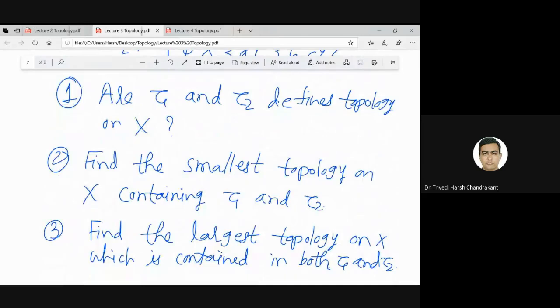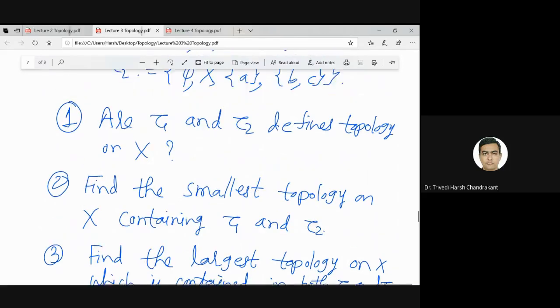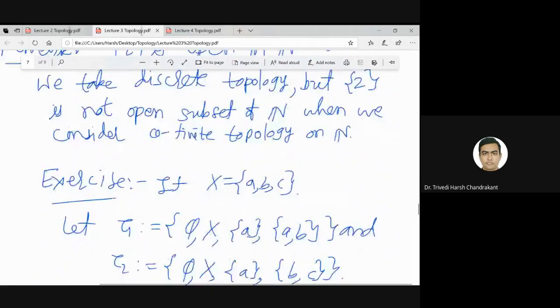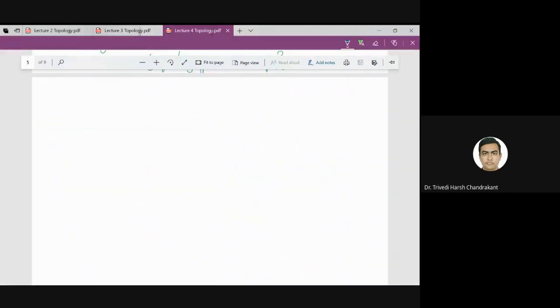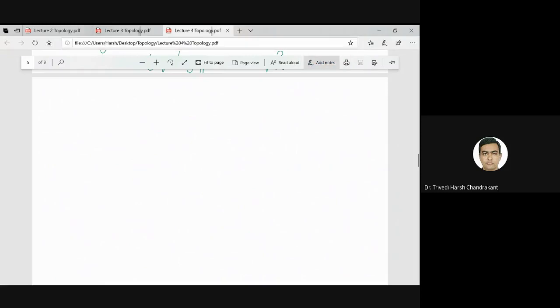The second question is we need to find the smallest topology on X containing tau1 and tau2. So can you give some idea, if I have two topologies tau1 and tau2 on a given set X, can we always find a topology which is contained in tau1 and tau2? Let me write down this question.